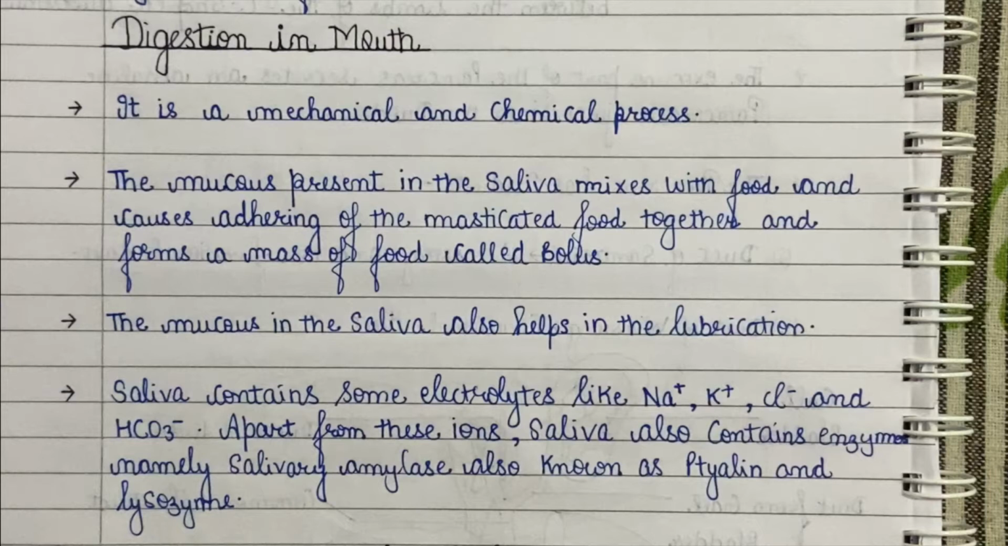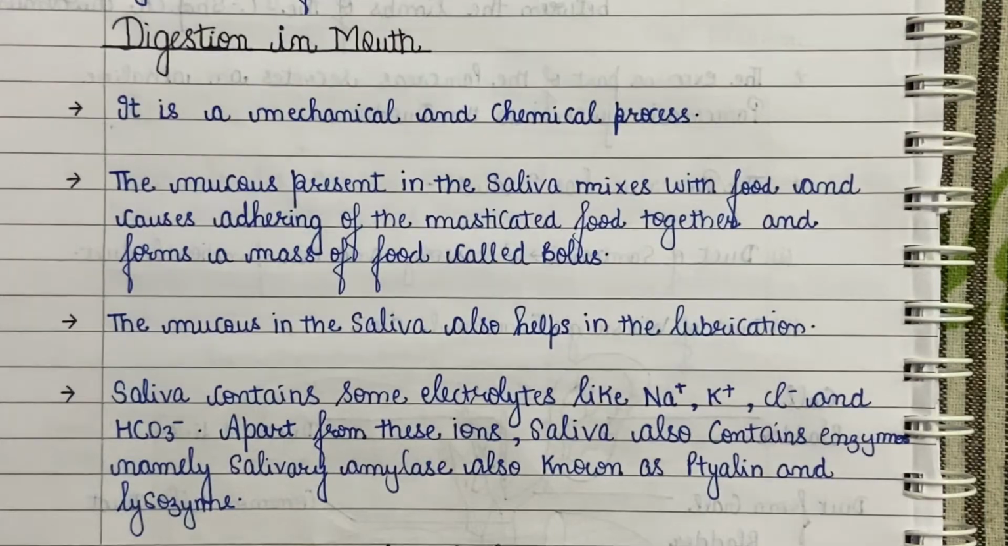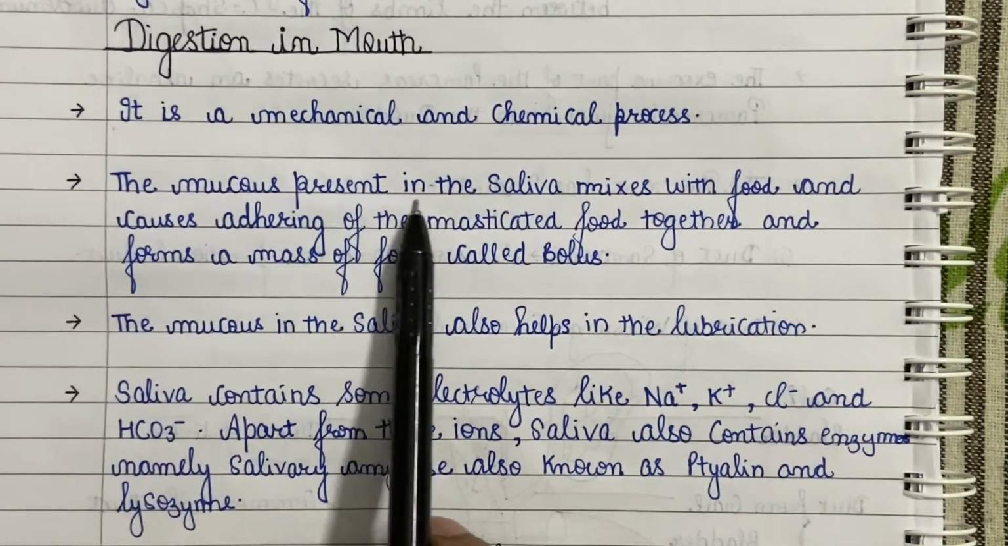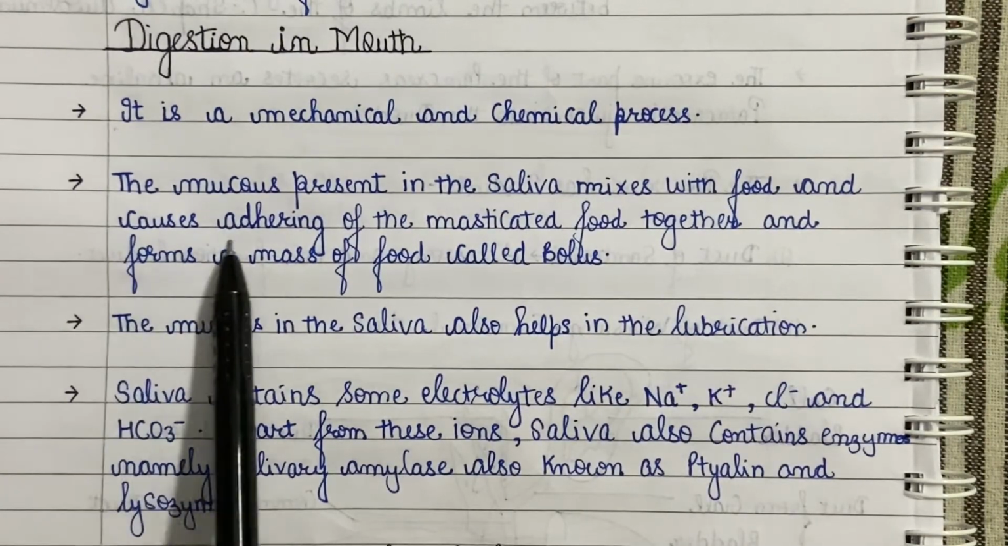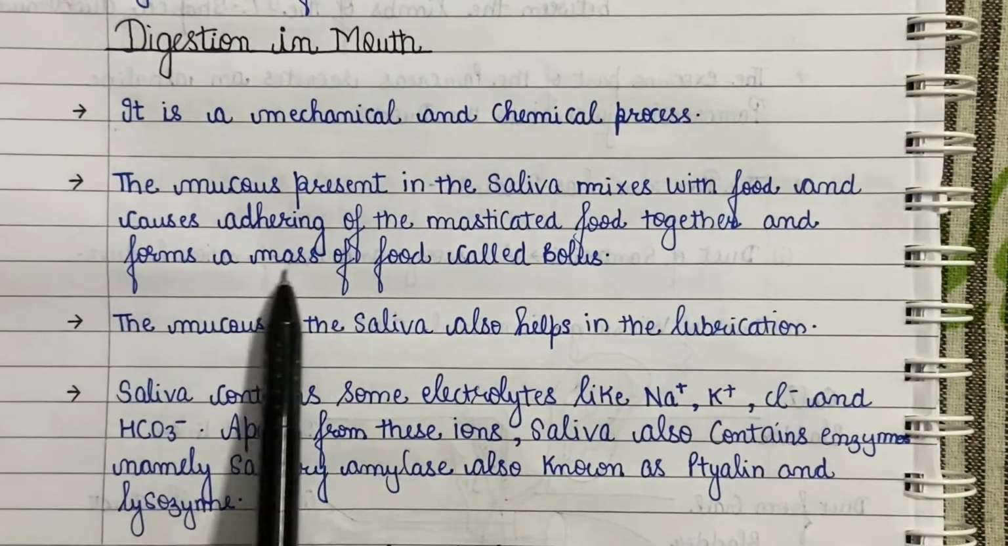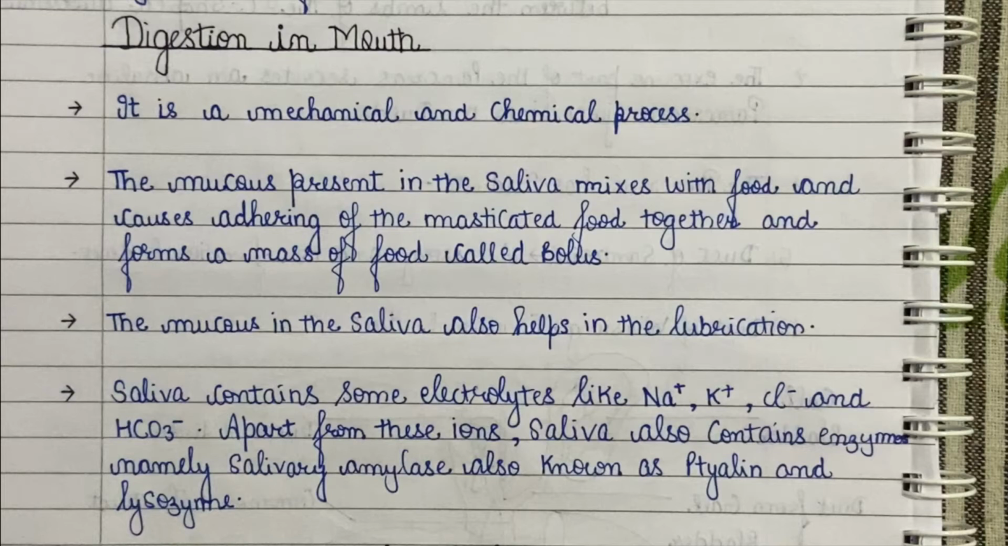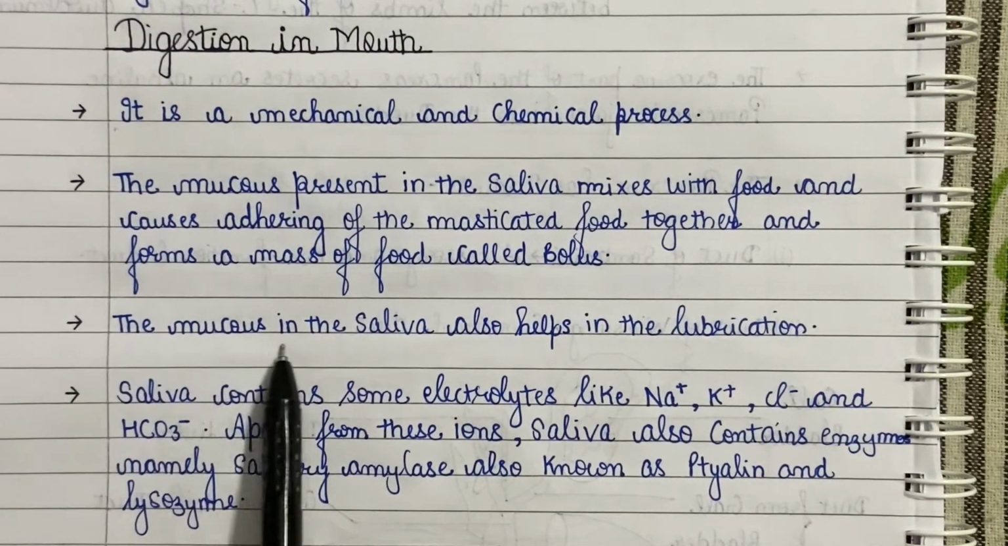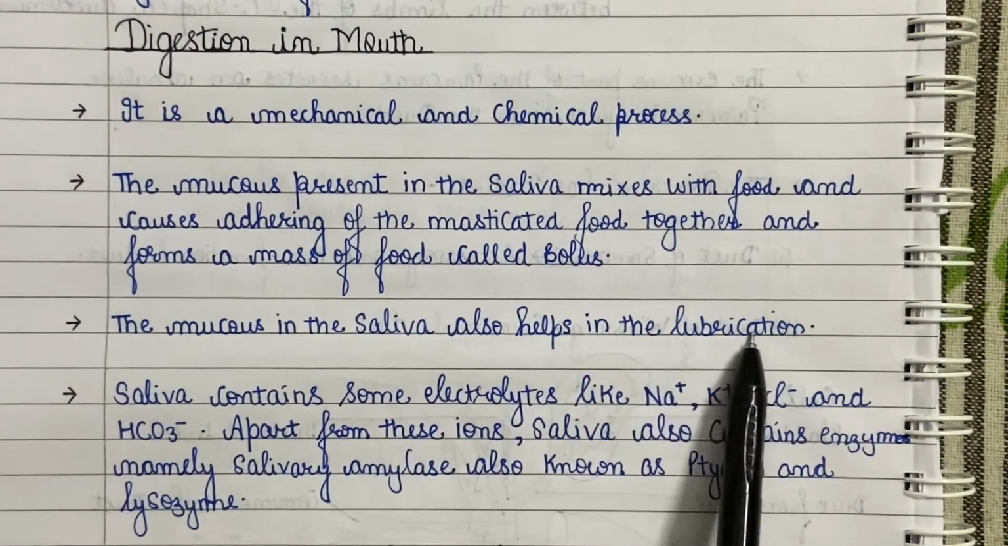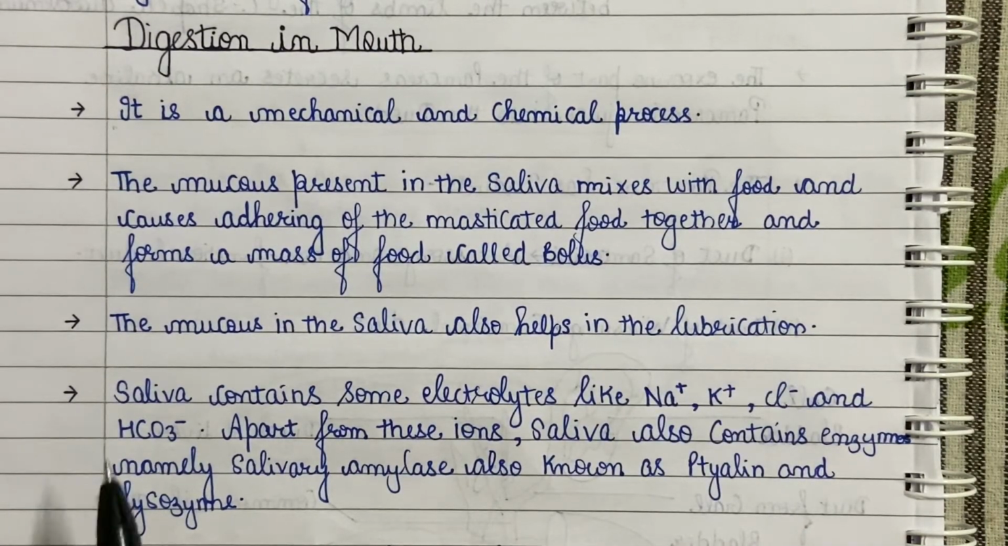This increased surface area causes faster and easier digestion of food. Now, this masticated food mixes with the salivary secretion of the salivary gland. The tongue helps in this process of mixing food with saliva thoroughly, apart from being the sensory organ of taste. The mucus present in the saliva causes adhering, meaning sticking, of this masticated food together and forms a mass of food called bolus. This bolus is passed into the pharynx, from where it enters the esophagus by a process called swallowing or deglutition. The mucus in the saliva also helps in the lubrication of this process and allows smooth passage of bolus into the esophagus.